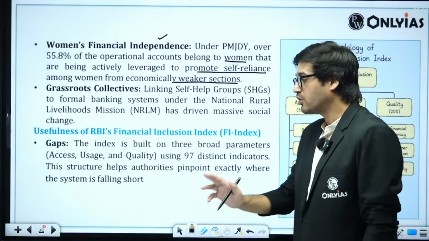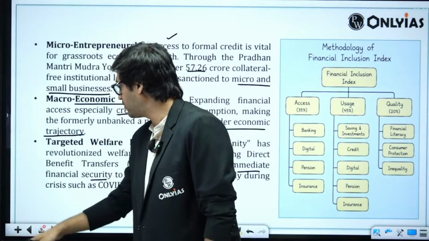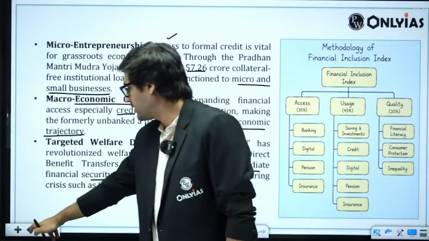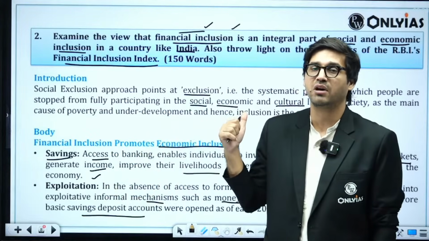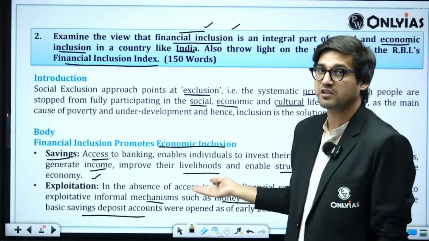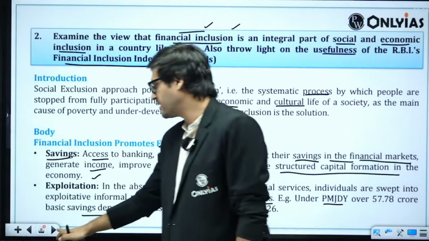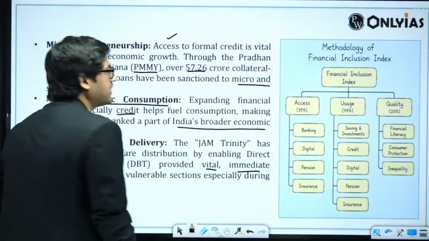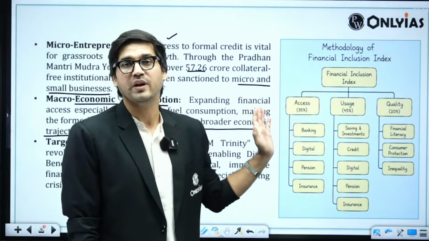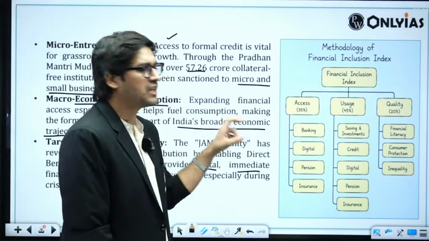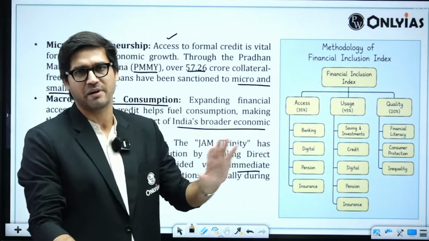Now, there is one more part of this question. What you can do here is there are multiple points here: 1, 2, 3, 4, 5, and then we have 6 and 7. There are 7 odd points because it's a 10 marker. Of course, you don't have the luxury of so much space. You cannot be explaining points so much. What you can do is you can very craftily, very creatively create bar charts, create flow diagrams where you do not have to explain each of these points. You can only write subheadings and then you can use one-liners or examples to explain them.